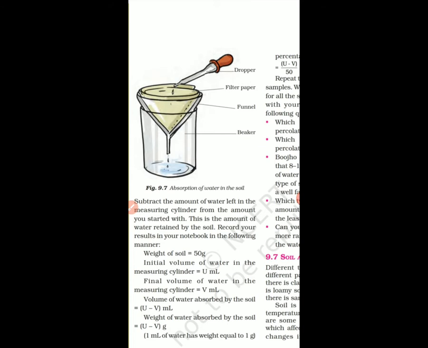So now you measure the water which is left in your measuring cylinder. So you can find the volume and the weight also and the percentage of water absorbed by the soil, right? Let me show you.